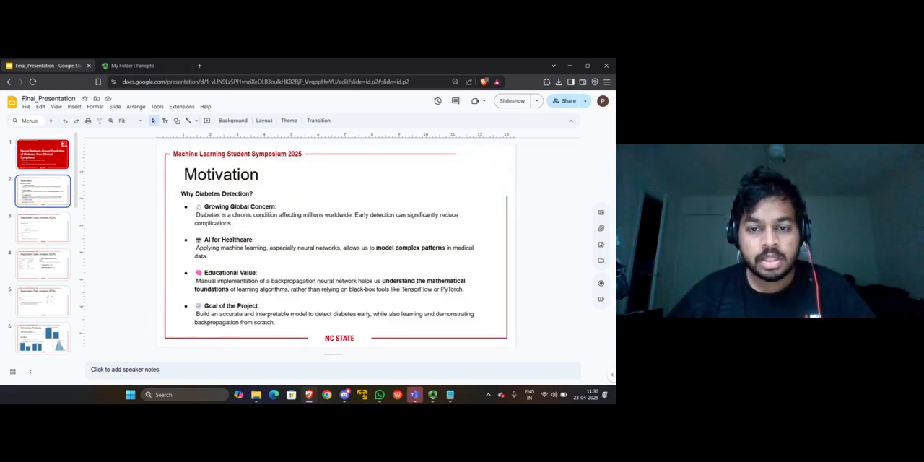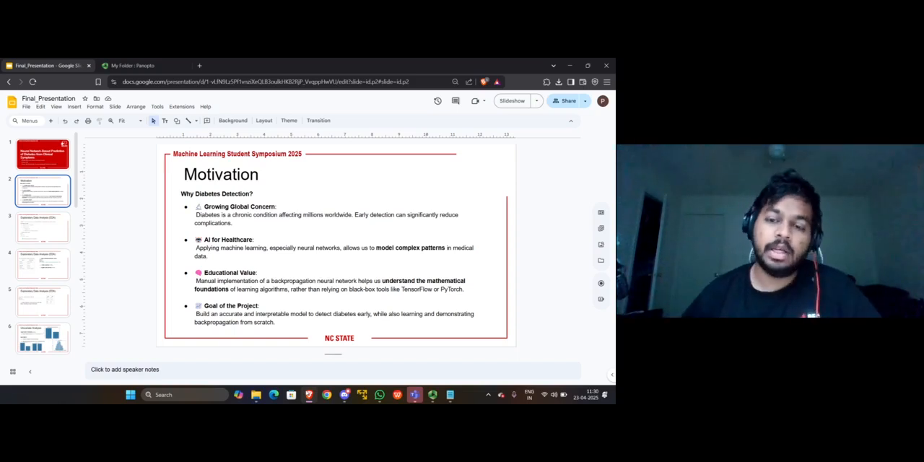Our motivation stems from diabetes being a chronic condition affecting millions. Early detection is crucial. We chose neural networks because they can model complex relationships in medical data. Importantly, we can implement everything manually to truly understand how neural networks learn without relying on libraries like TensorFlow and PyTorch.